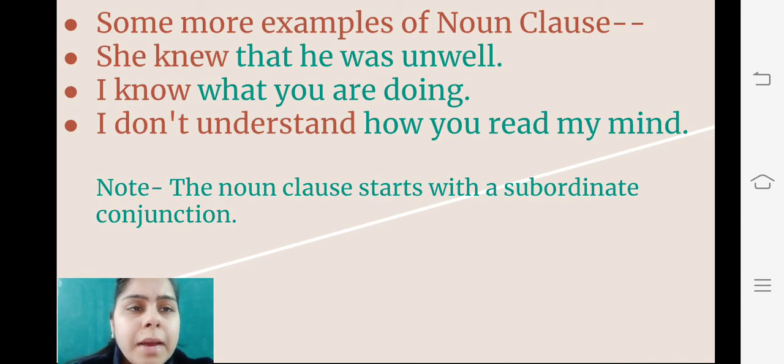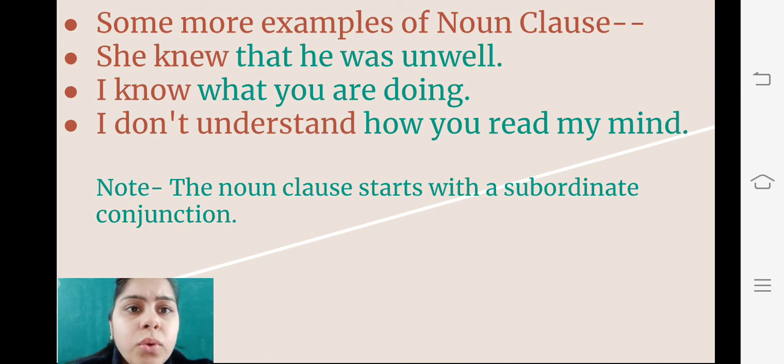We have some more examples of noun clause. She knew that he was unwell, the first example. I know what you are doing, the second example. I don't understand how you read my mind, the third one. So here you can see that he was unwell answers the question what? She knew what? I know what you are doing. I don't understand what? How you read my mind. So all these three clauses tell us that we are talking about noun clauses.